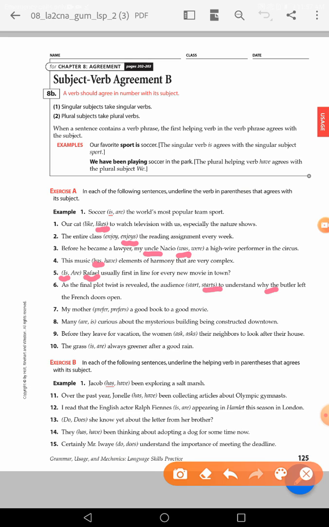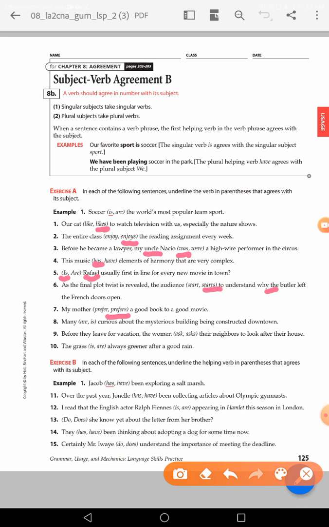My mother prefers a good book to a good movie. My mother, yes, prefers, guys, tell me. Mother prefers, for sure. Many. Be careful about many, guys.